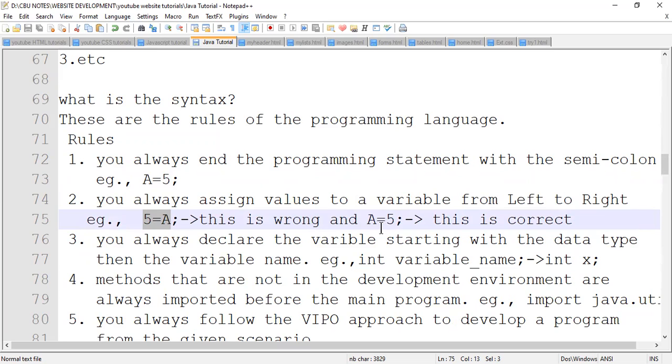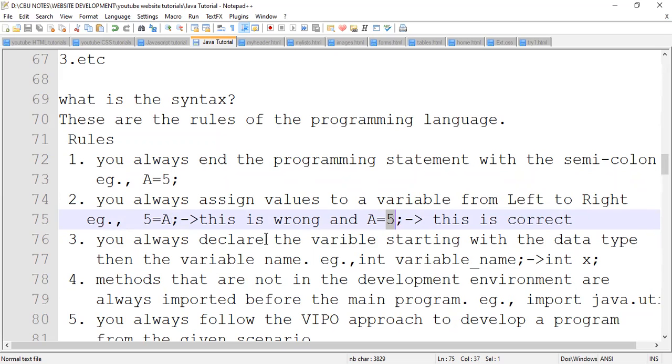In this case, A is a variable, that's why it is on the left, and 5 is a value, that's why it is on the right. So this is correct because you always put a value on the right and a variable on the left. Otherwise, if you swap them in this way, it won't work.